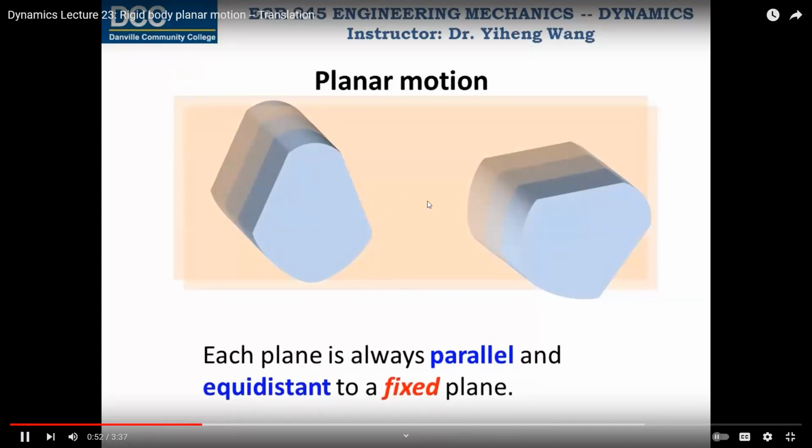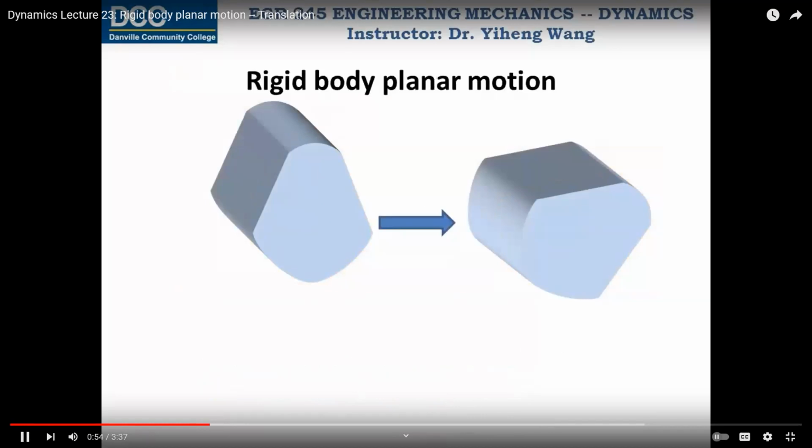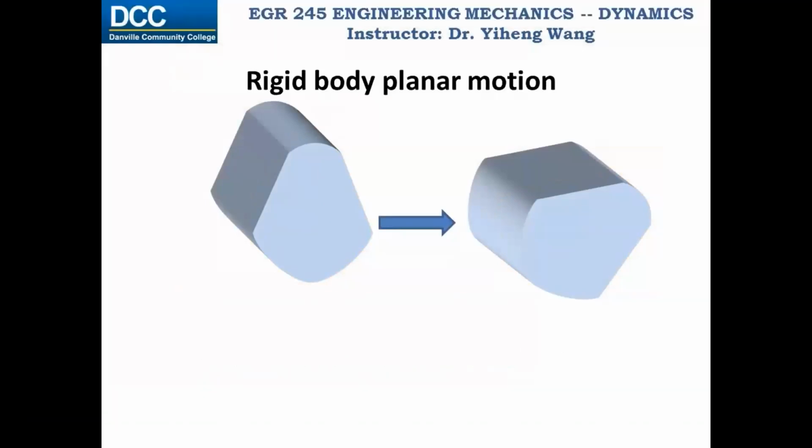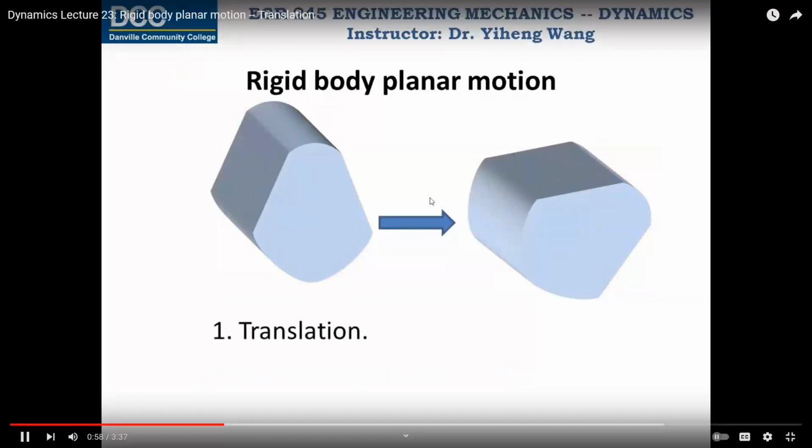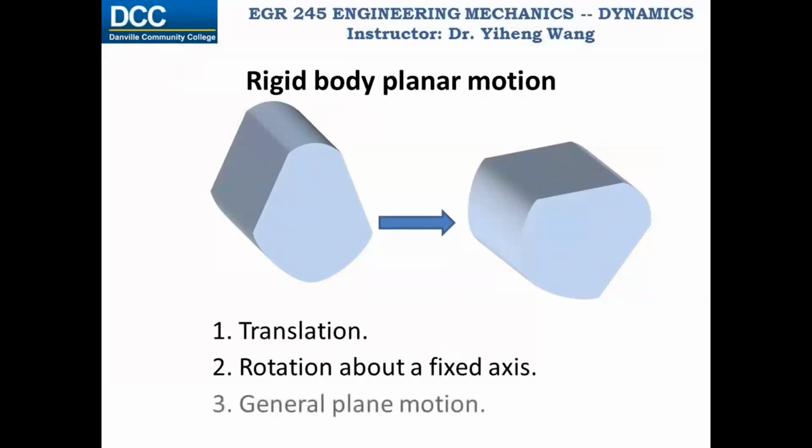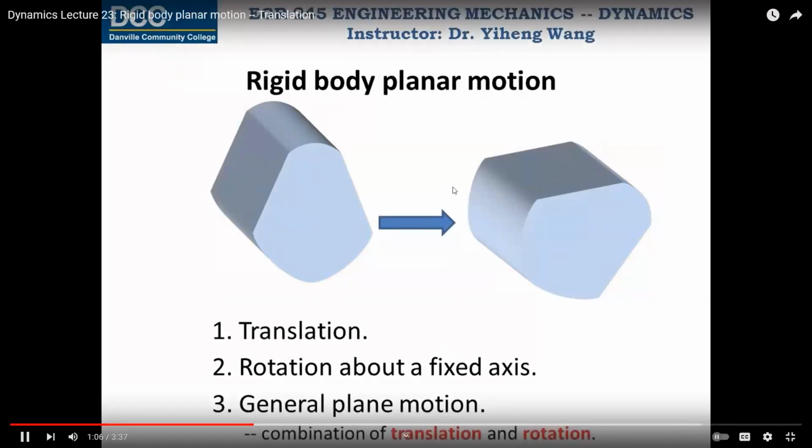There are three types of rigid body planar motion: translation, rotation about a fixed axis, and lastly, the general plane motion, which is simply when the rigid body is undergoing both translation and rotation. That is the third type of motion. We are studying that only. Do you understand, everyone? Mr. Monish? Yes, please.